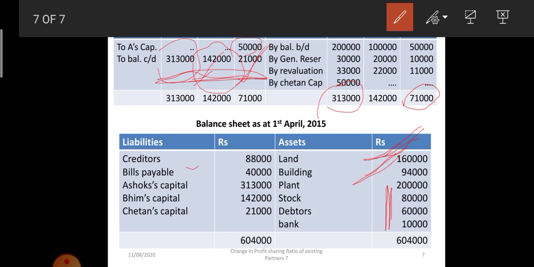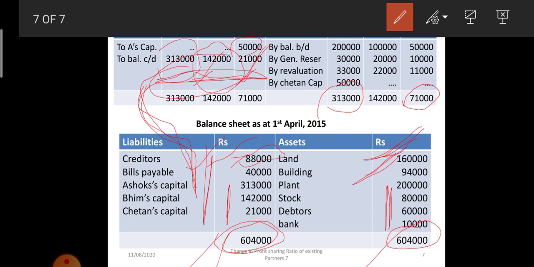Now check the liability side. Creditors of 12,000 were not claimed, so 1 lakh minus 12,000 is 88,000 rupees. Bills payable no effect, and the general reserve was distributed, so the general reserve is not appearing on the liability side. Then the closing balances of A, B, C, that is Ashok, Bhim and Chetan, are recorded: 3,13,000, 1,42,000 and 21,000 rupees. When we check the total, on both sides it is 6,04,000 rupees. The total is matching, which means all the adjustments which we recorded were correct.